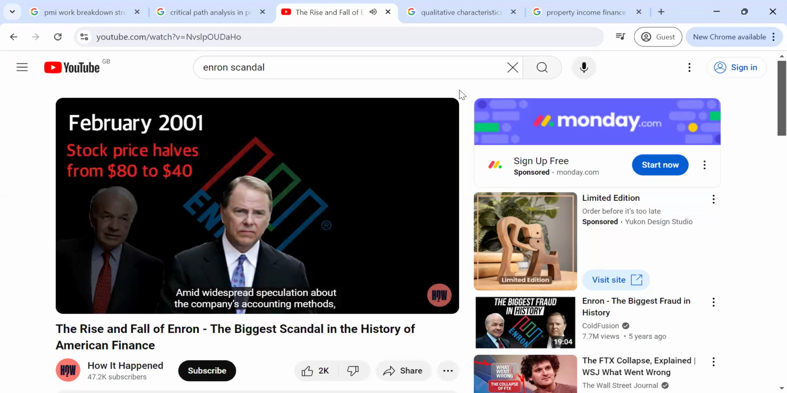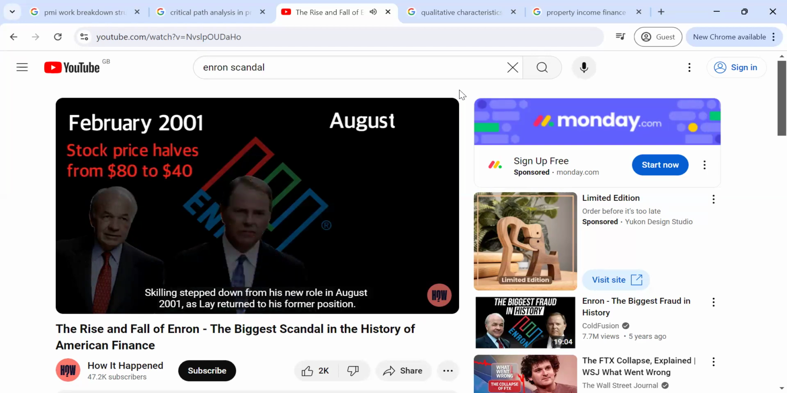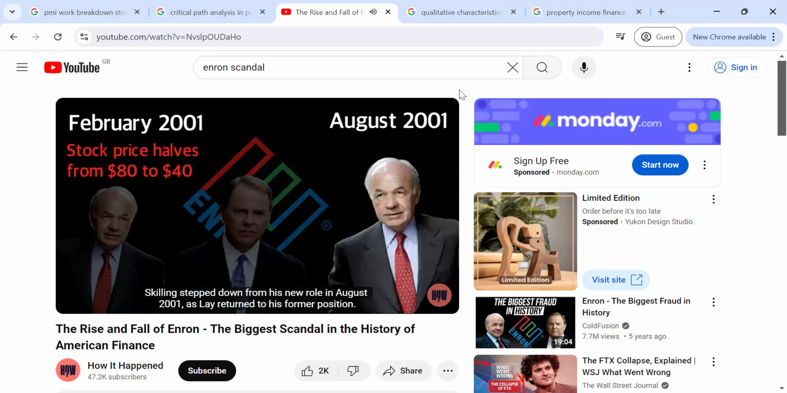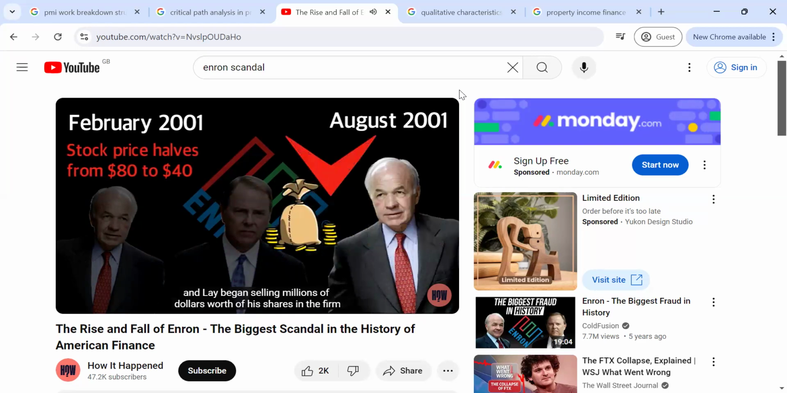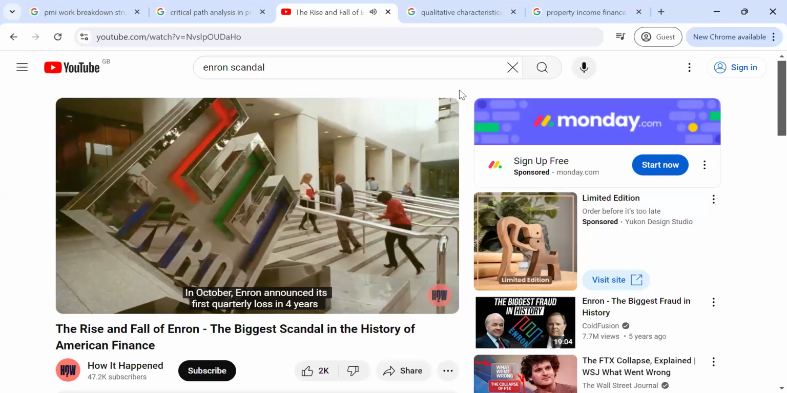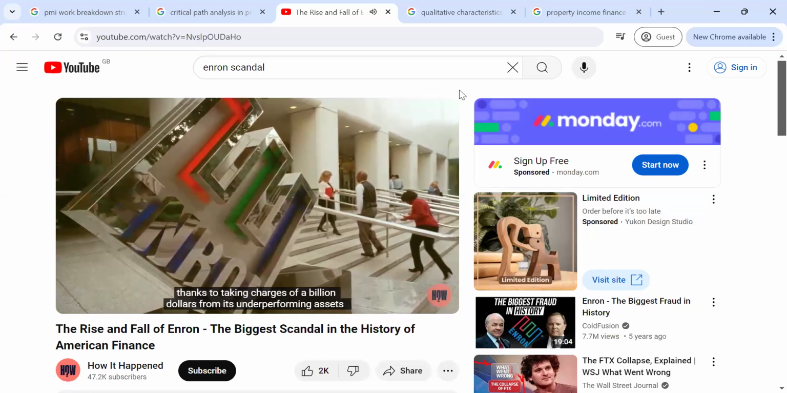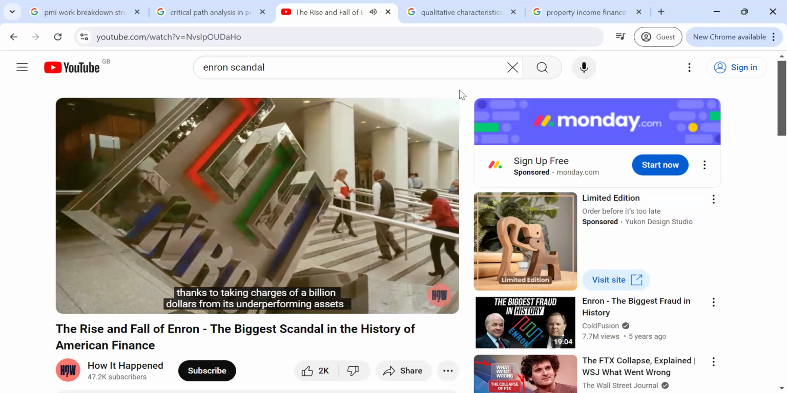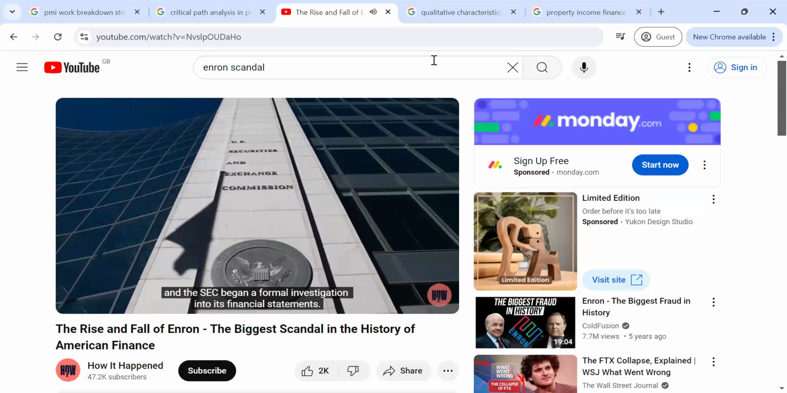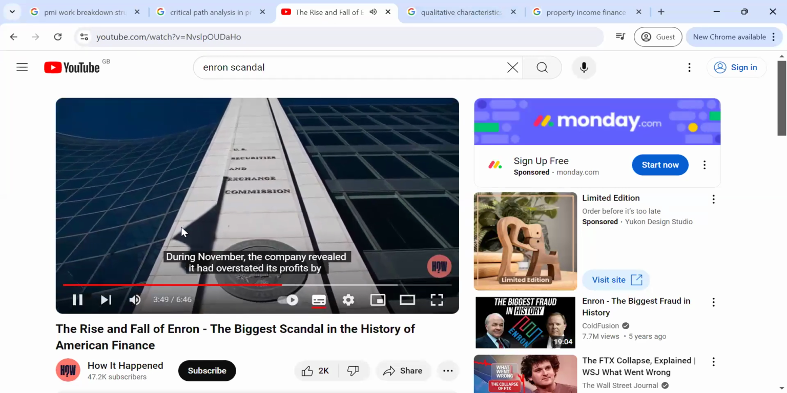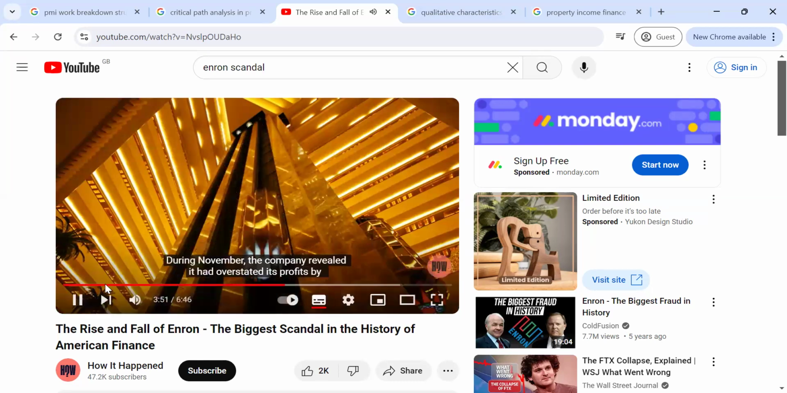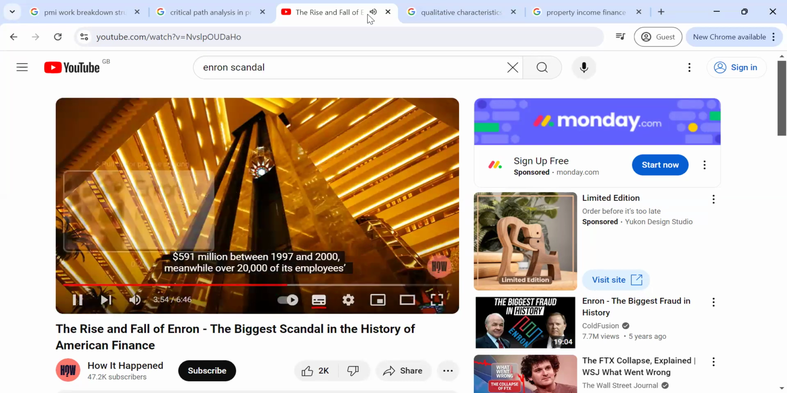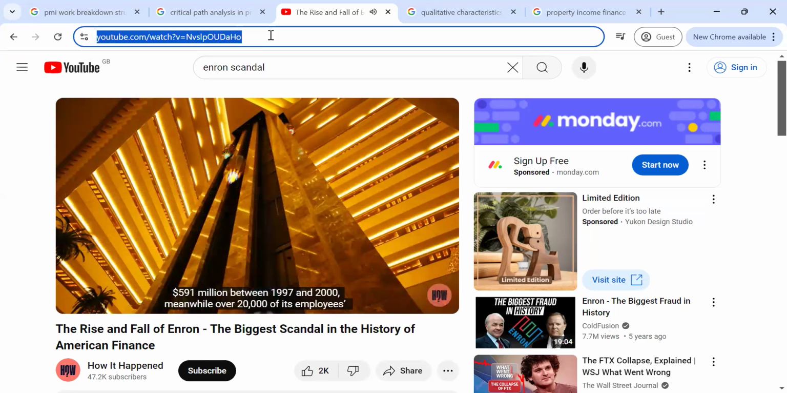Amid widespread speculation about the company's accounting methods, Skilling stepped down from his new role in August 2001. As Lay returned to his former position, analysts were downgrading Enron's stock rating, and Lay began selling millions of dollars worth of his shares in the firm. In October, Enron announced its first quarterly loss in 4 years, thanks to taking charges of $1 billion from its underperforming assets, and the SEC began a formal investigation into its financial statements. During November, the company revealed it had overstated its profits by $591 million between 1997 and 2000.